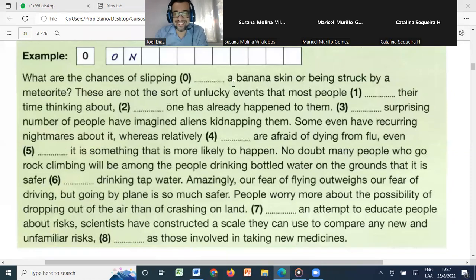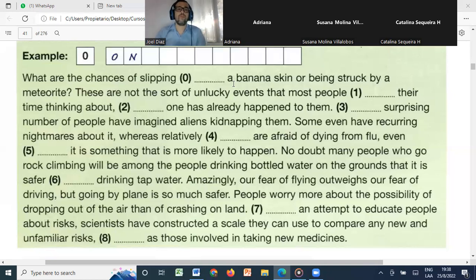Okay, let's check it. Ready? Okay, number one, let's see. And I would like to know how many correct you got, okay? At least in this type of exercise, every time there are 8, we need to have at least 5 or 6 to be okay. But let's see. Number one will be spend. Spend their time, right? Why not waste?